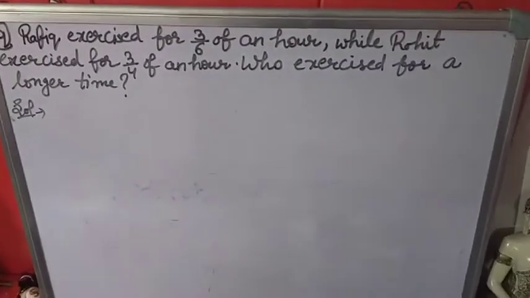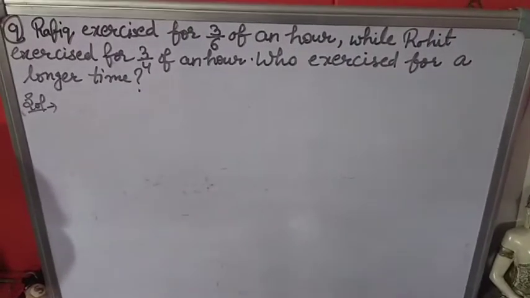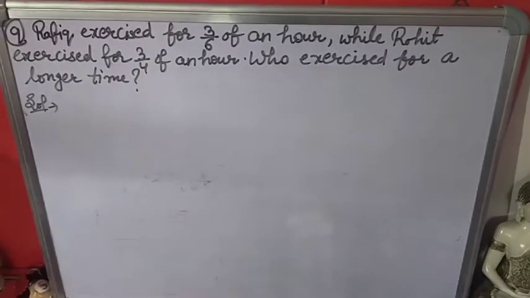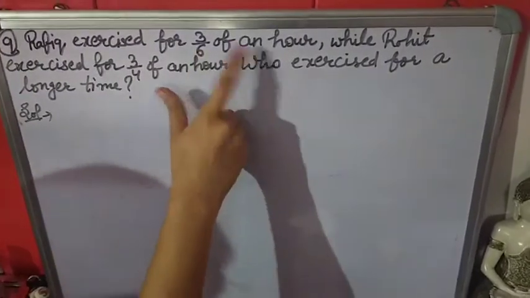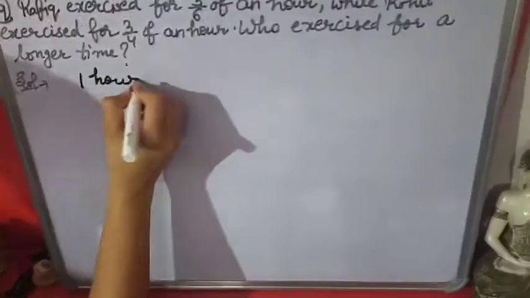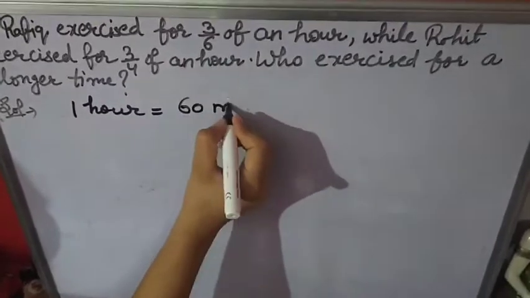9th question: Rafiq exercised for 3 upon 6 of an hour while Rohit exercised for 3 upon 4 of an hour. Who exercised for a longer time? Again we will change this "of". You know in 1 hour how many minutes? 60 minutes.